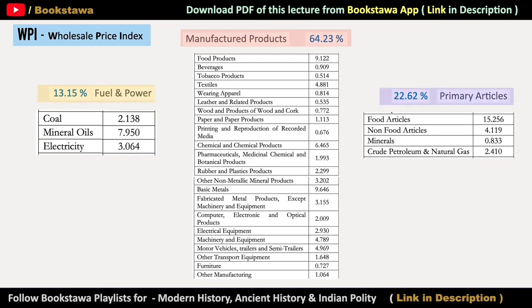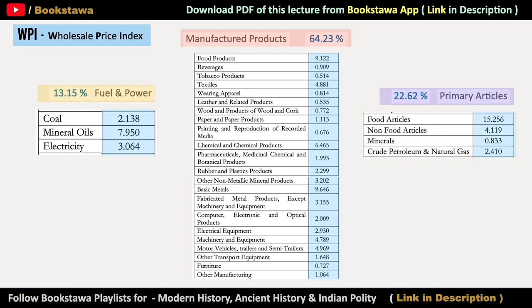Now let us look at the further categorization within manufactured products, fuel and power, and primary articles. Here we can see what items come inside it, and also you can see their individual weightage against those items. For example, the total weightage of manufactured products is 64.23%. But if we talk about food products, then its individual weightage becomes 9.122%. Now we will add the individual weightage of all these items. Then we will get 64.23%. Similarly, you can also see the weightage of individual items inside fuel and power. And you can also see here the weightage of items of primary articles.